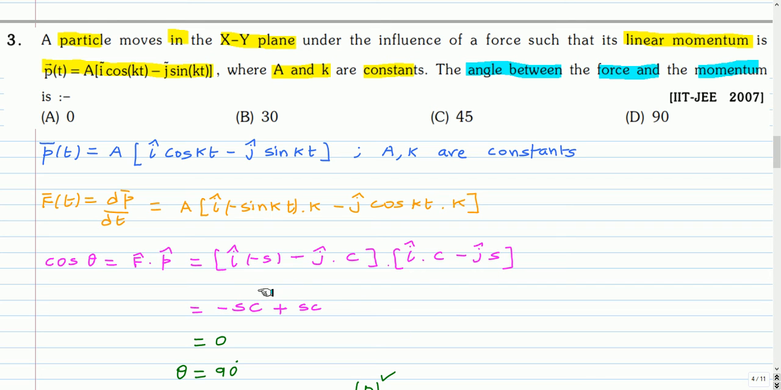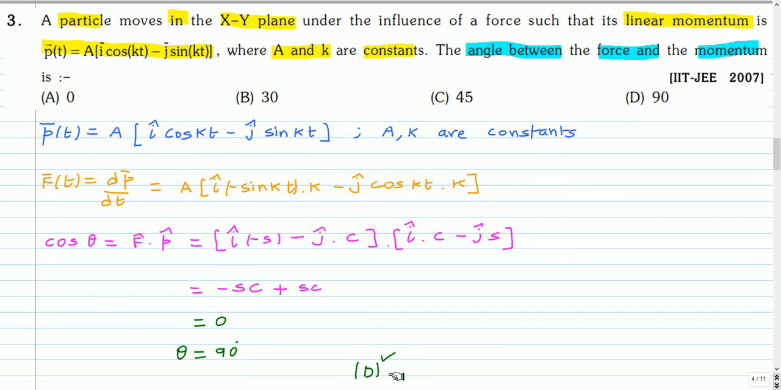So here we can collect terms: i cap dot i cap gives minus sine cos, and j cap dot j cap gives plus sine cos. So it is 0. So theta is 90 degrees. So the correct option is option D.